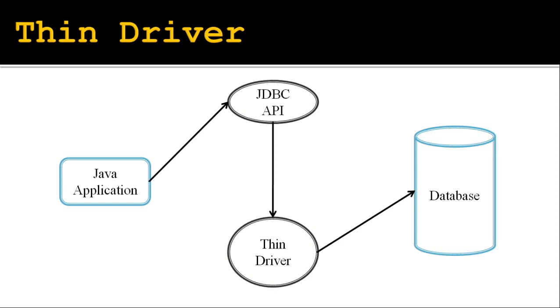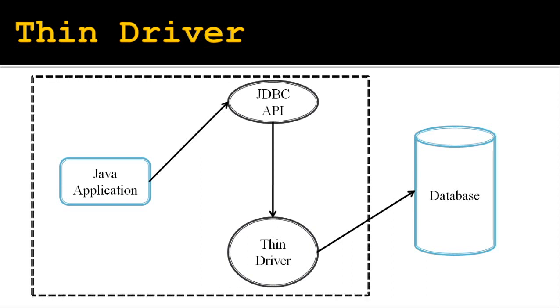The major advantage of this thin driver is that it gives better performance than all other drivers. One more advantage of the thin driver is that no software is required at client systems as well as server systems. And the major disadvantage of the thin driver is that it depends on the database.